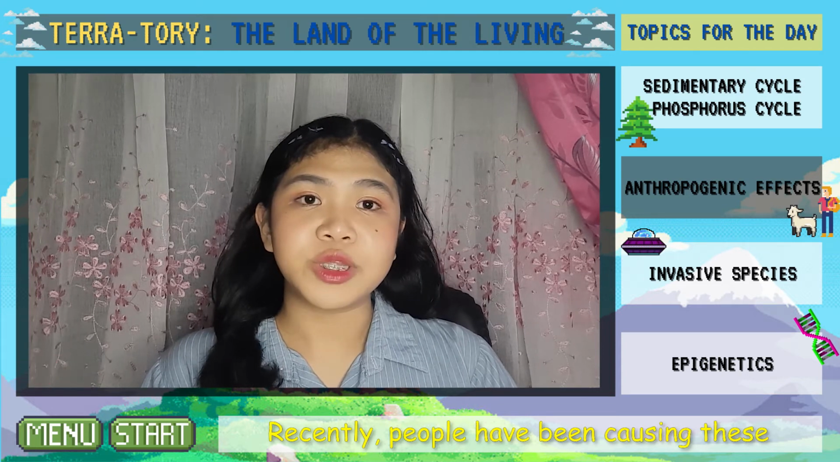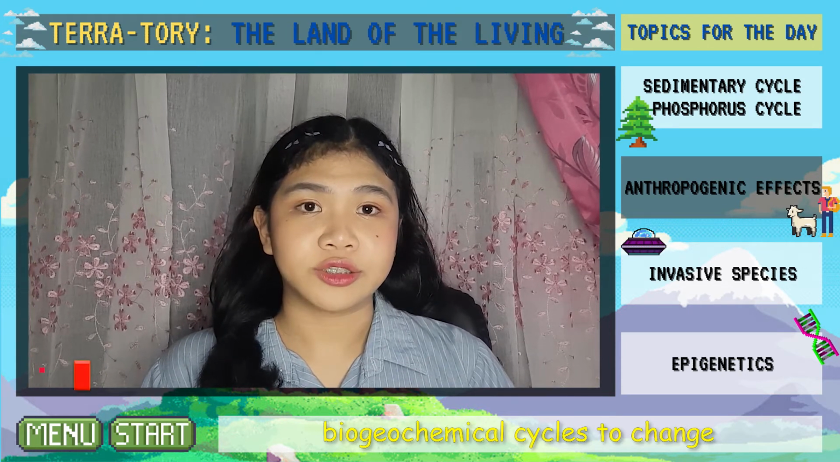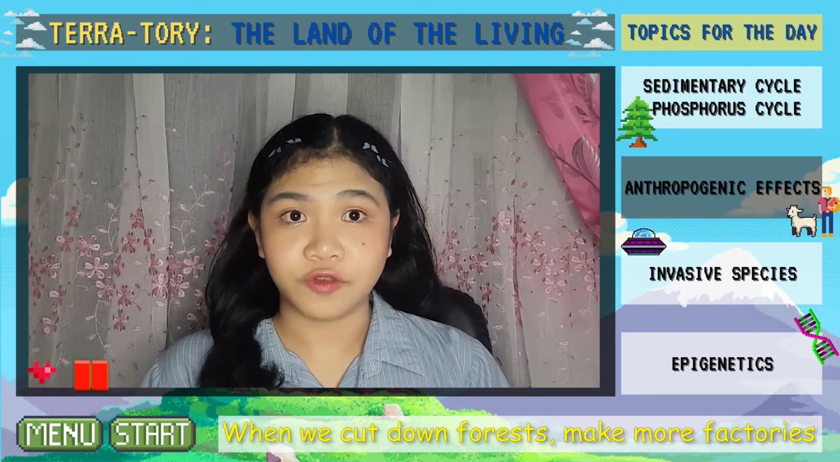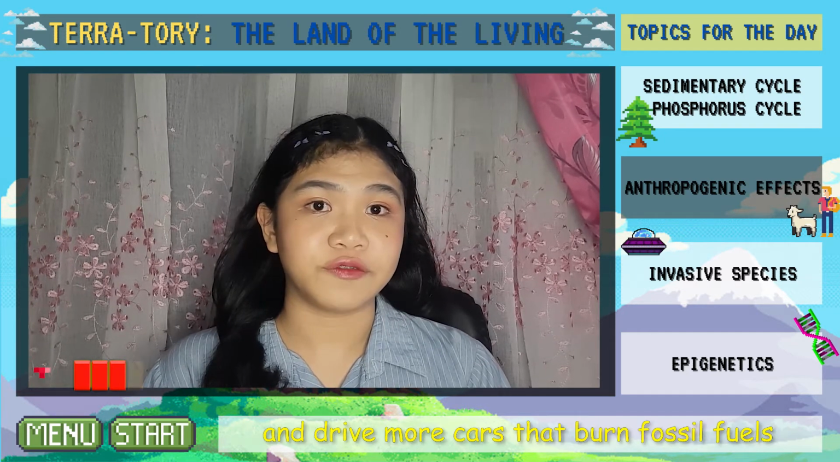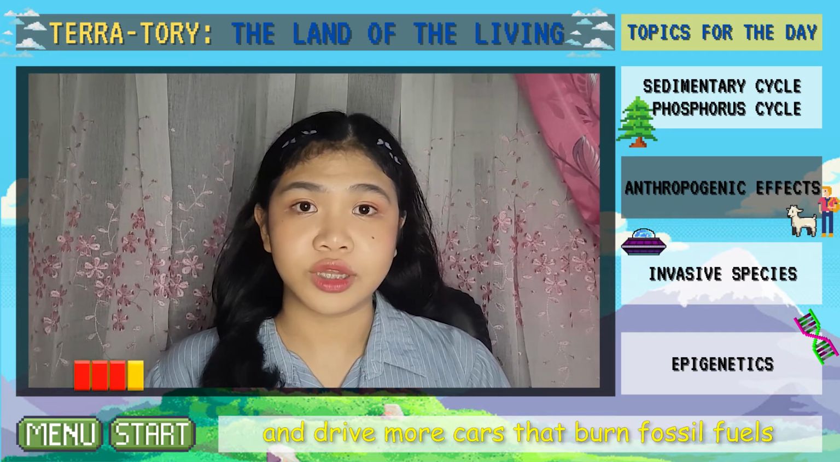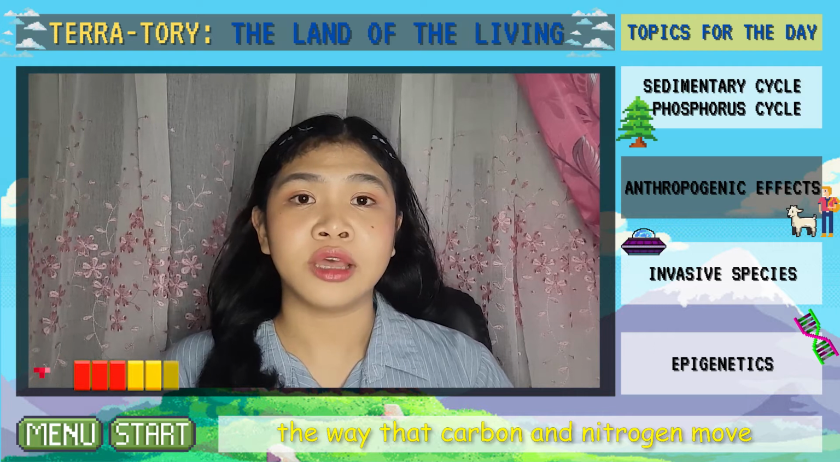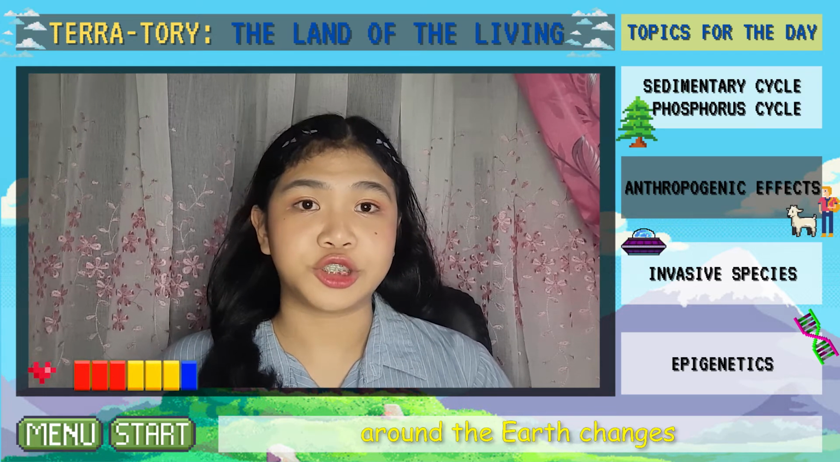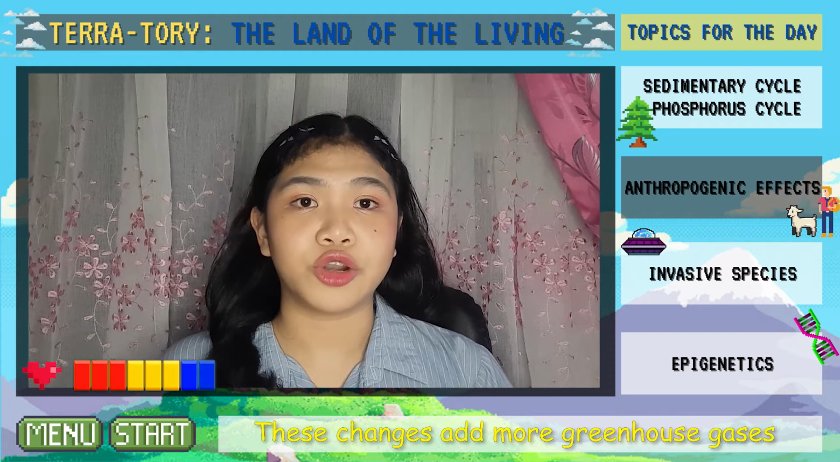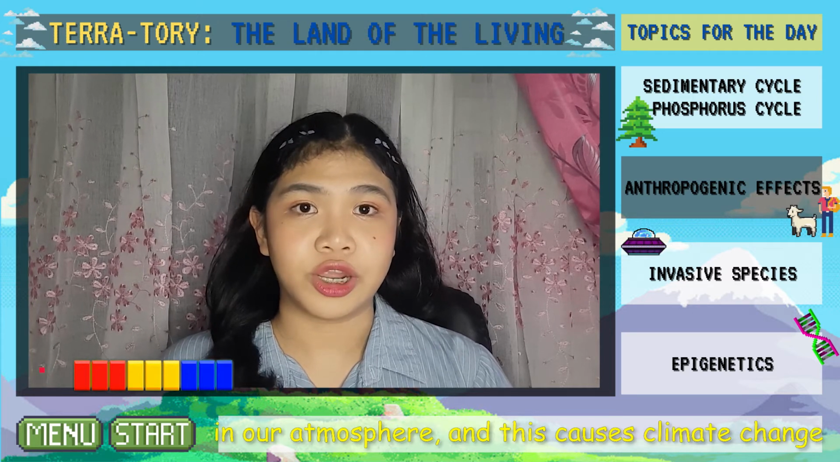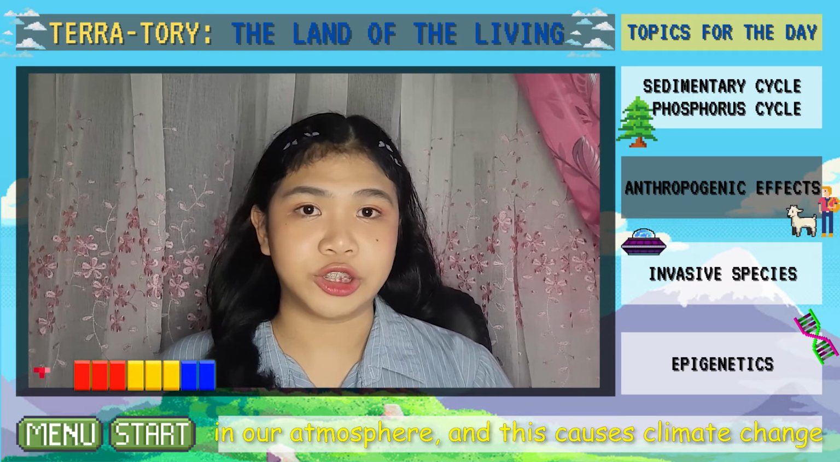Recently, people have been causing these biogeochemical cycles to change. When we cut down forests, make more factories, and drive more cars that burn fossil fuels, the way that carbon and nitrogen move around the Earth changes. These changes add more greenhouse gases in our atmosphere, and this causes climate change.